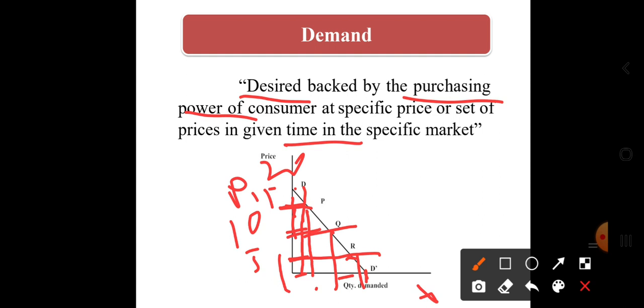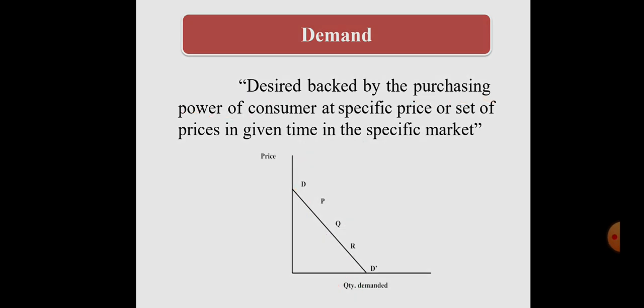So this is negatively sloped. There is a negative relationship or inverse relationship between price and quantity demanded, and we can say the demand graph is always negatively sloped.